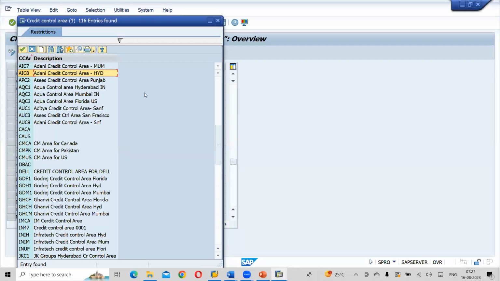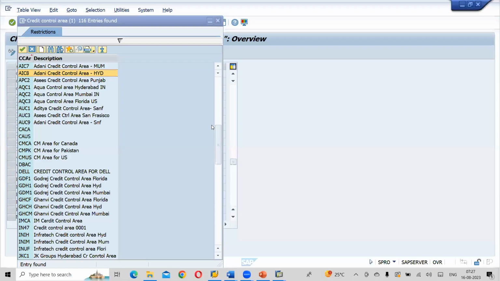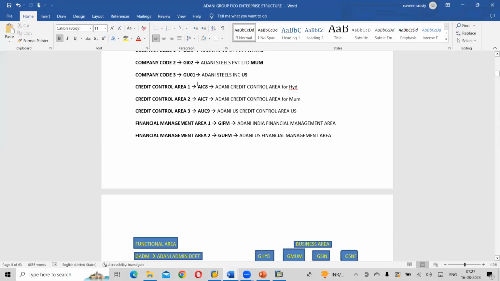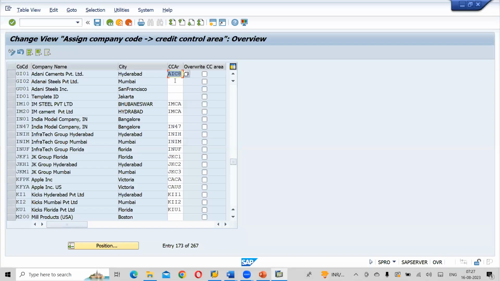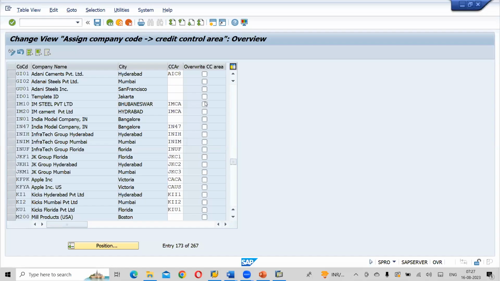Next one, AUC7, AUC9. Okay, so here, first Hyderabad, AIC8. AIC8, Adani Cements Private Limited, Hyderabad. So here AIC8 is Hyderabad Credit Control Area. Next one, we have AIC7 for Mumbai.